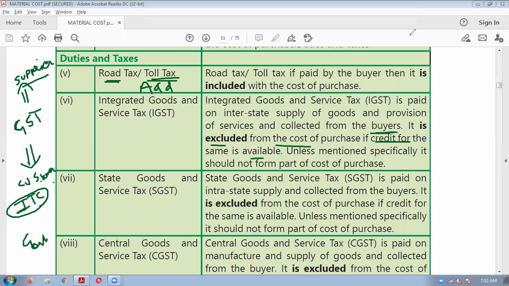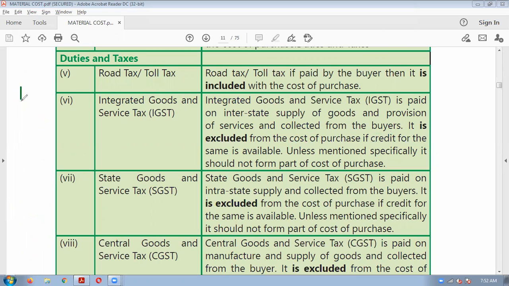How will it function? See, while purchasing the goods, you have paid GST 10 rupees, for example, to the supplier. Obviously, the supplier will collect it from you, because GST is an indirect tax.